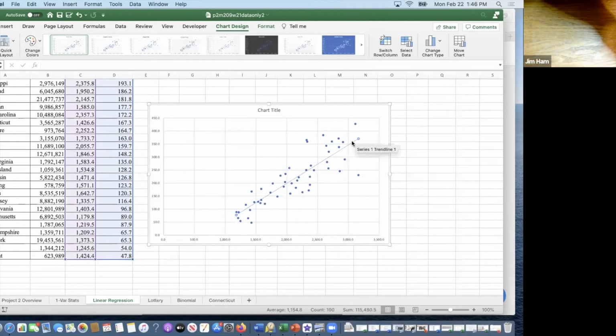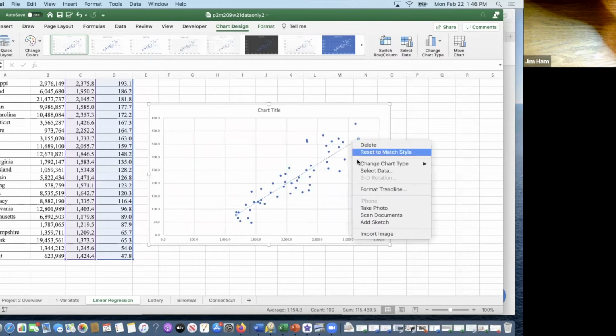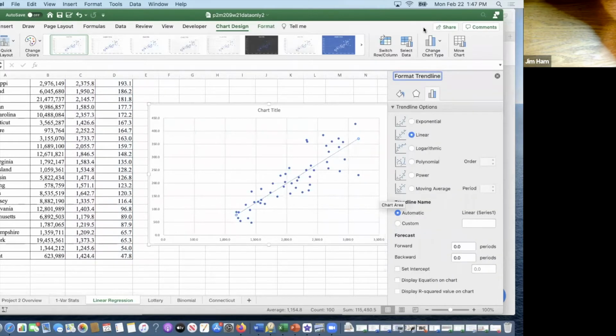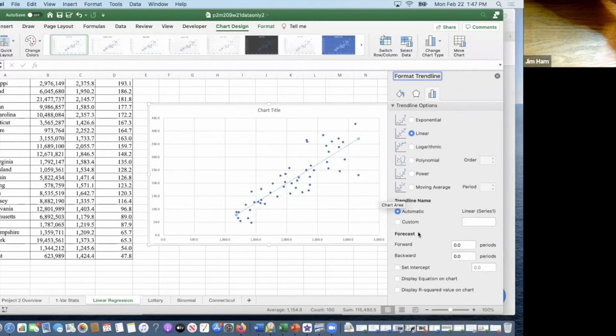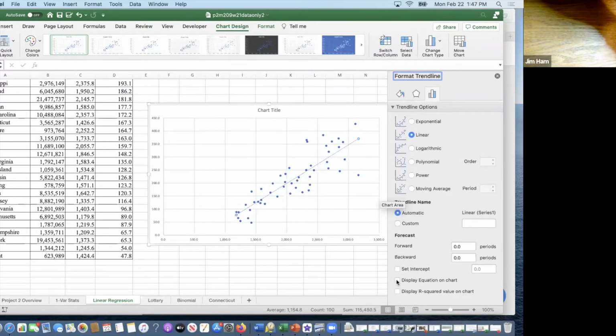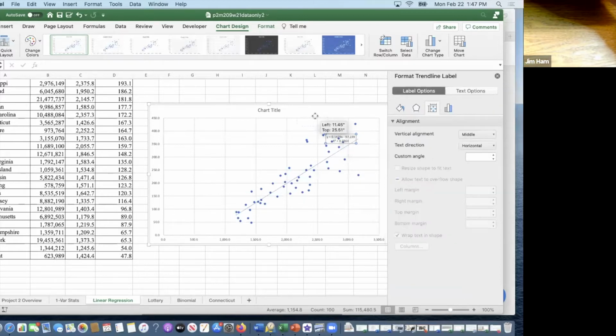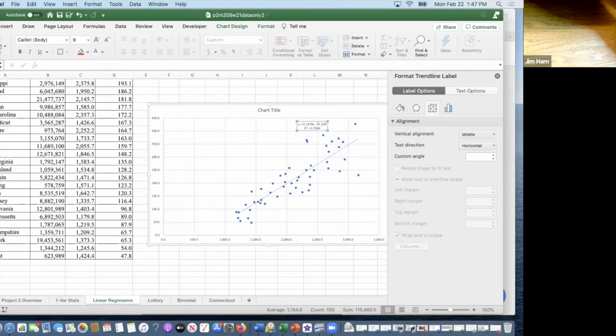And then if you click on the trend line, and then you either right click or control click, you can format that trend line. And when the options come up over here, you can display the equation on the chart. And you can display R squared. Now we don't want R squared, but we want R. So if you do want to put R squared, you can just come in here. I'm going to enlarge this a little bit so you can see it better. I'll go up to 16. So there's the equation of that line, and this is the R squared.